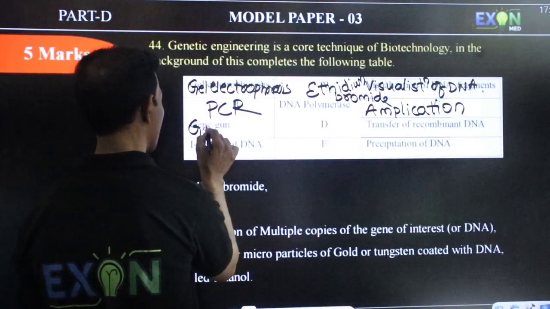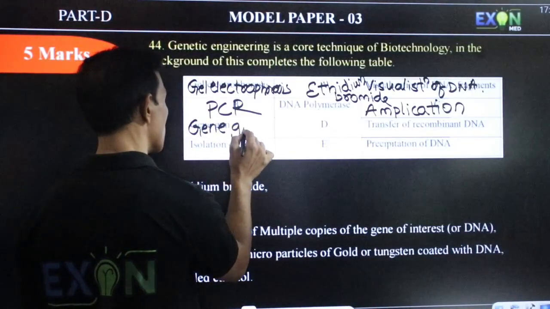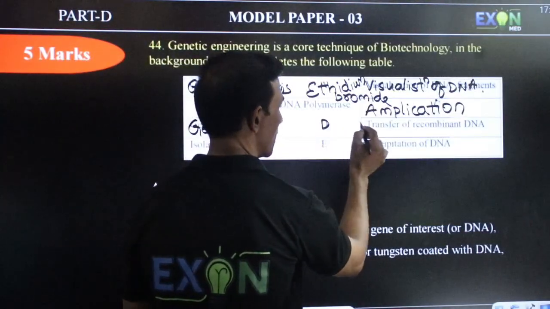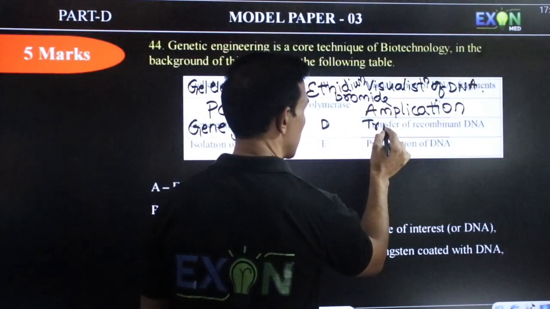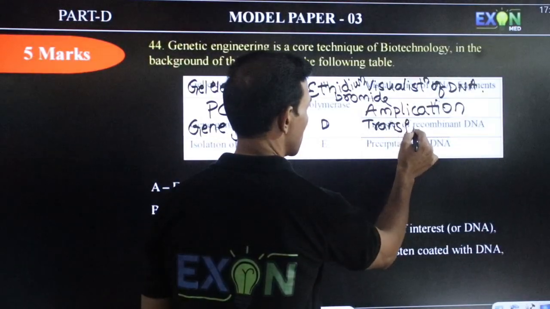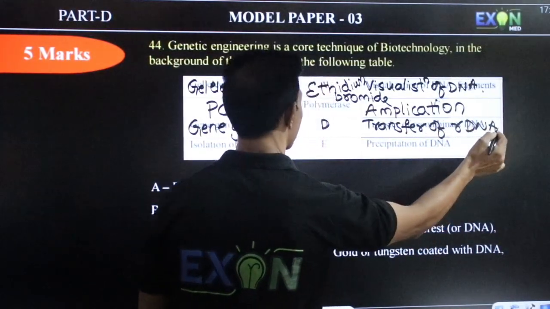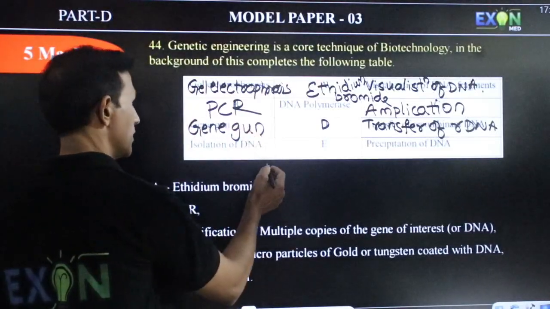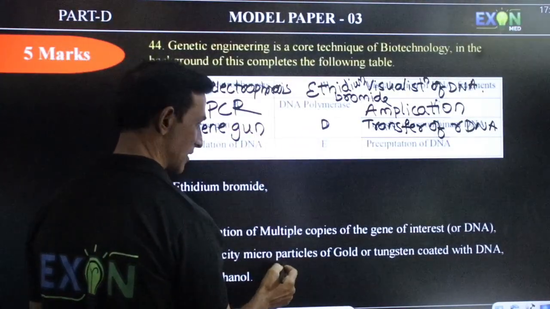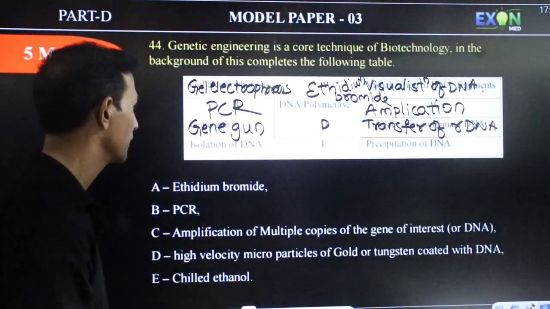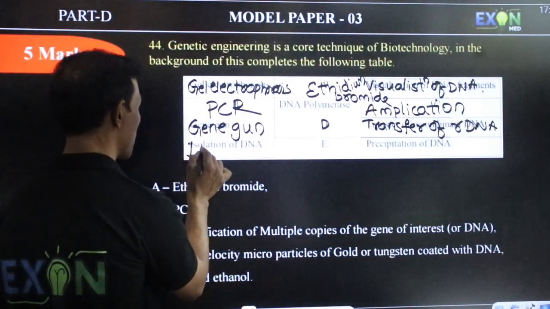Then the gene gun is used for D, transfer of rDNA. In the gene gun, high velocity microparticles of gold and tungsten coated with DNA are used.